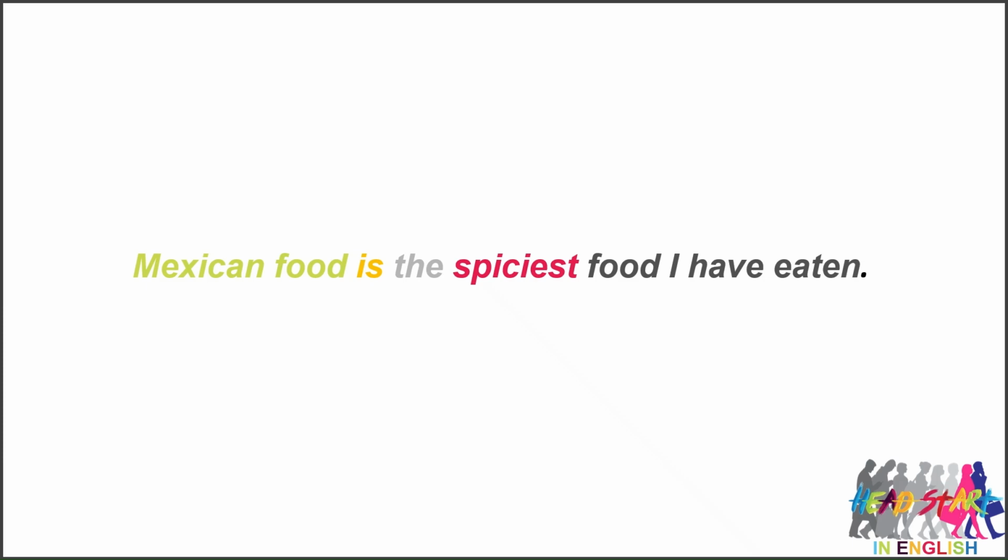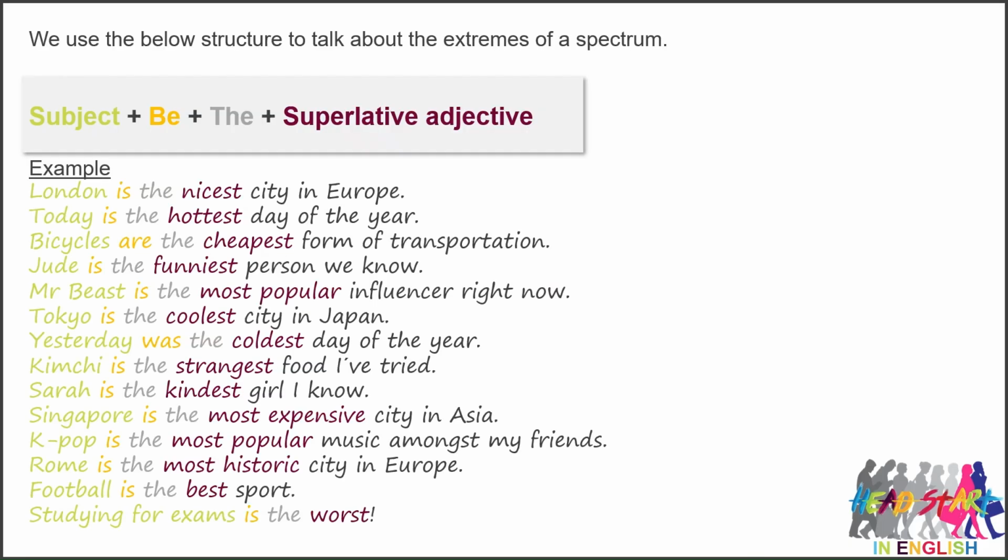So the adjective used, spicy, determines the quality being described, and by using the superlative form of this adjective we are referring to the extreme of spiciness. Let's take a more detailed look at the structure. So let's break down the structure into its components.